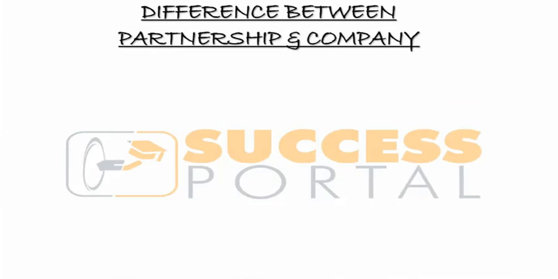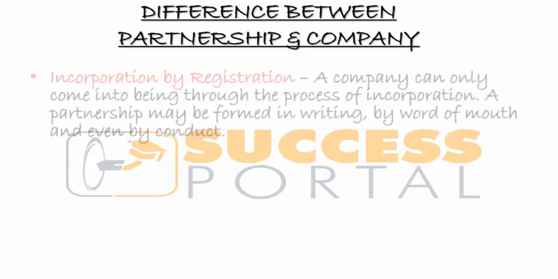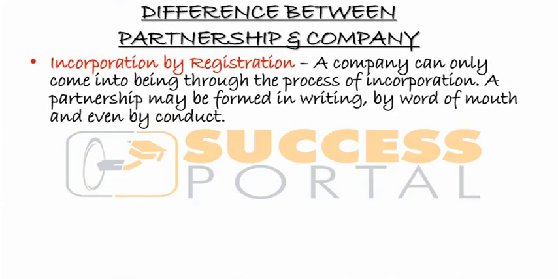Lastly, let us look at the difference between a partnership and a company. We'll look at them in sections. The first thing is that a company can only come into existence through incorporation.